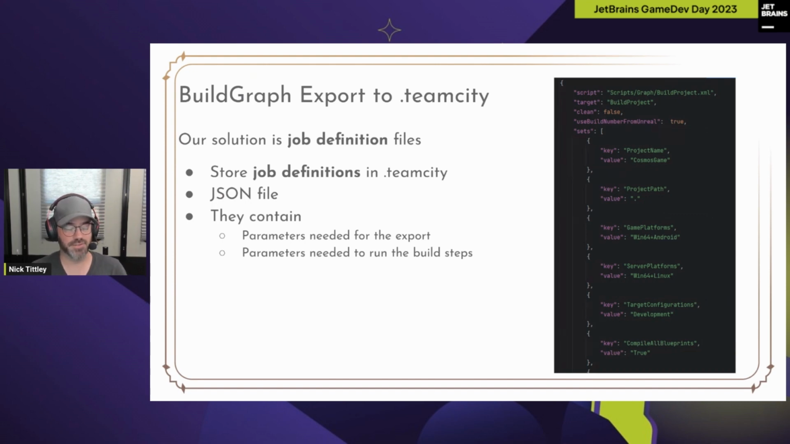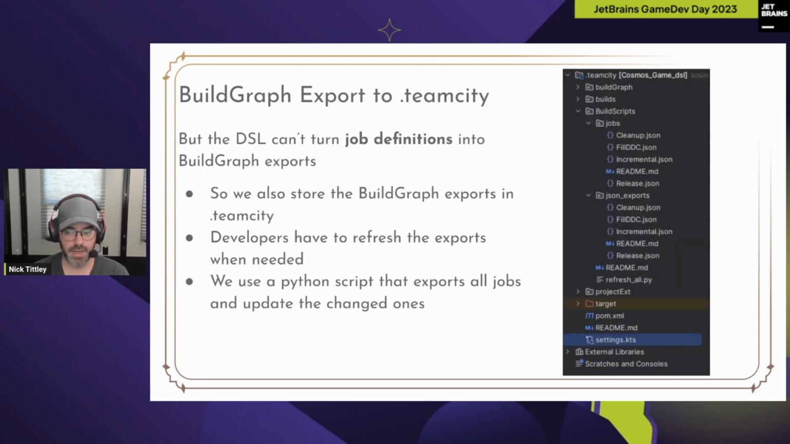Yes, the job definition files. So we store the job definitions in .teamcity. They're JSON files, and they contain the parameters that are needed for the export and the parameters that are needed to run the actual build steps. These are the same, funny enough. You can see what they look like on the right. They're not very complicated. They specify which project we're building, which platforms, which configurations, and so on and so forth. And these are arbitrary. You can add as many as you want. And we can use them then to export our stuff.